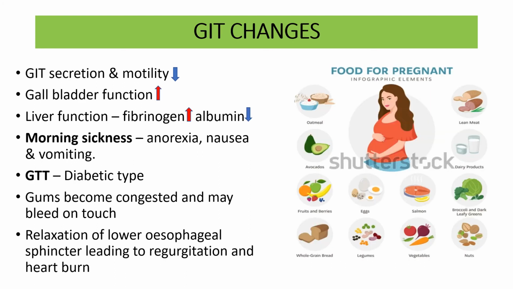Now there are some changes in the GIT also. What are the changes? GIT secretion and motility decrease. Gallbladder function is increased, and in liver function, fibrinogen increases but albumin decreases. Morning sickness is present, like anorexia, nausea and vomiting. GTT, what is GTT? The glucose tolerance test will show a diabetic type of result. Gums become congested and may bleed on touch. There is relaxation of the lower esophageal sphincter leading to regurgitation and heartburn.